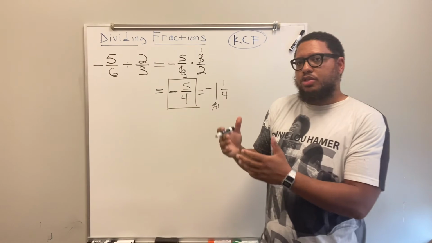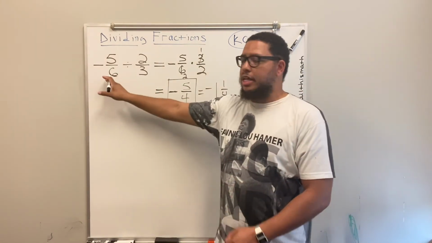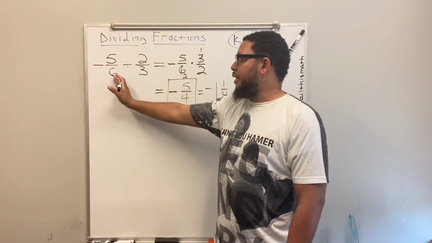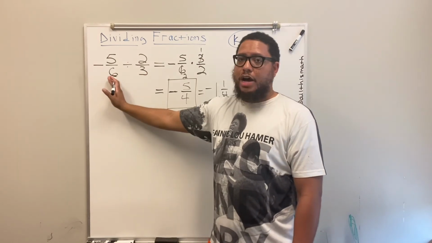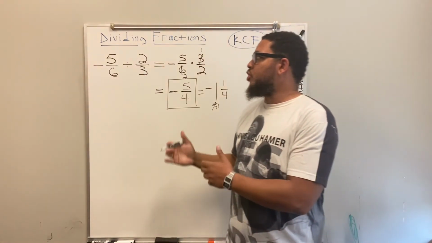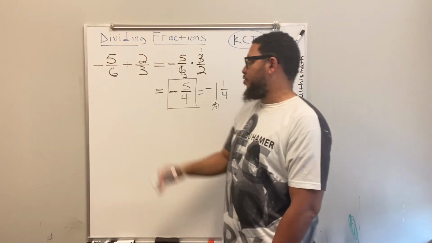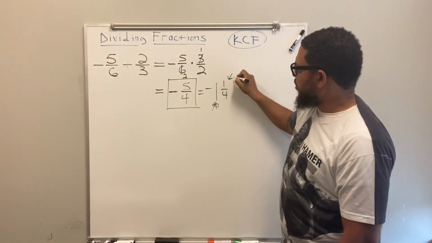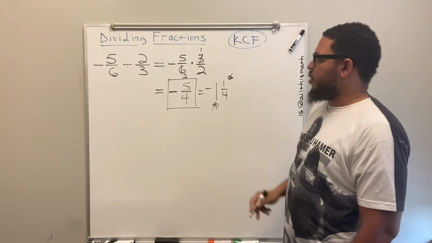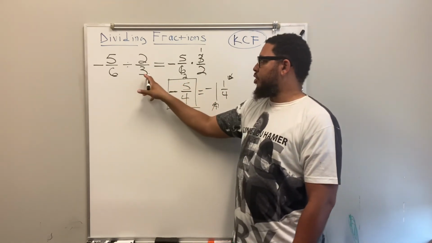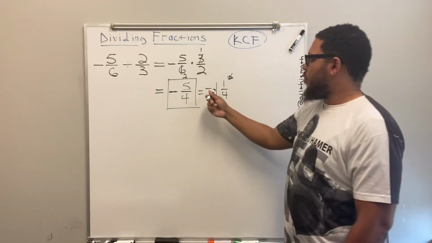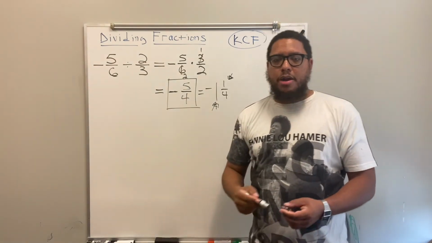And I know a portion of the 2/3 can also fit into 5/6, because there's more space left, basically. Think of it like that. It's more space left because 2/3 is less than 5/6, so there's more space for part of another 2/3 to also fit into 5/6. That's where the 1/4 comes into play. So 1 and 1/4. That's how many 2/3 can fit into 5/6. 1 and 1/4.